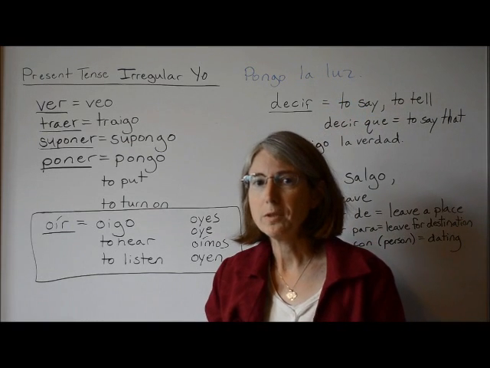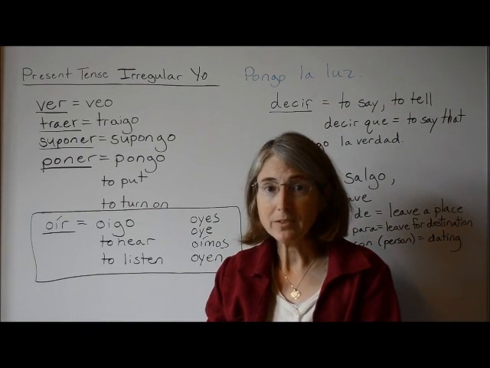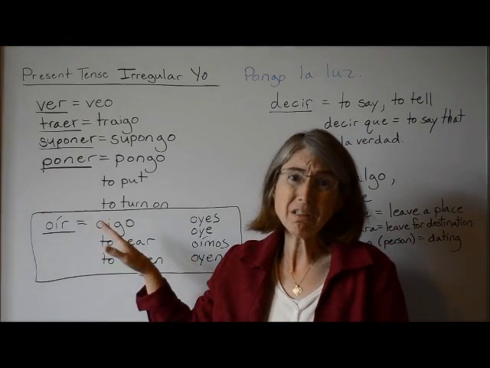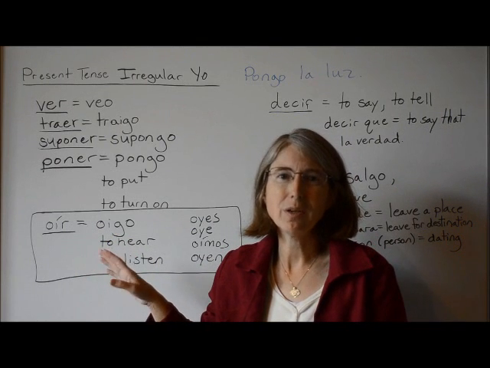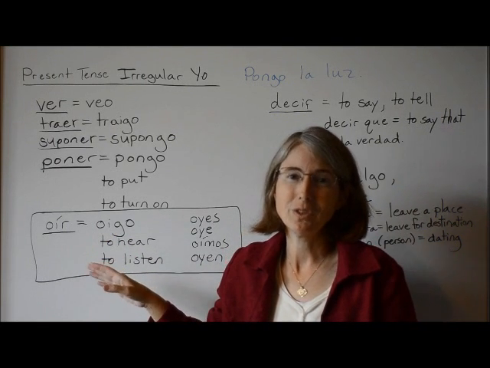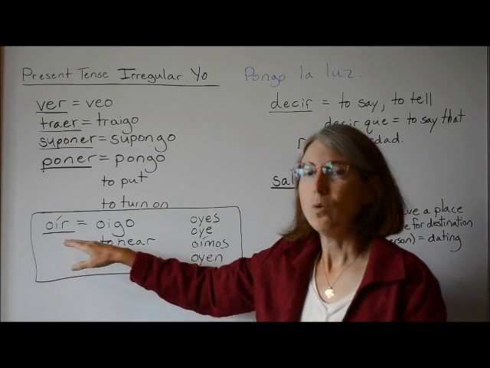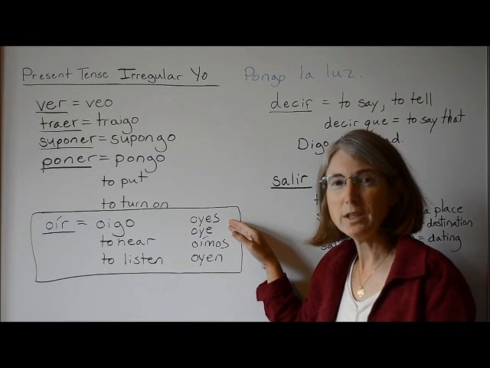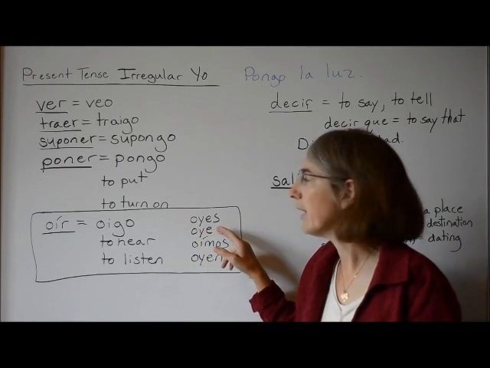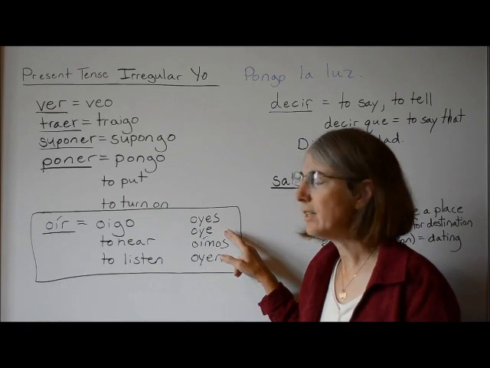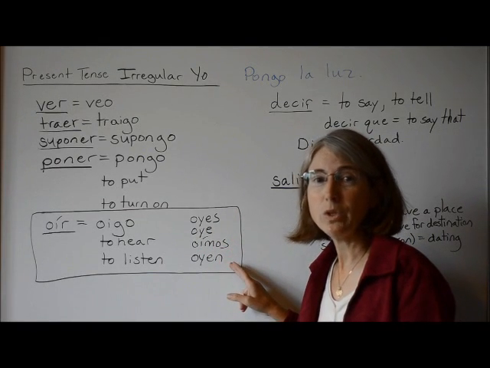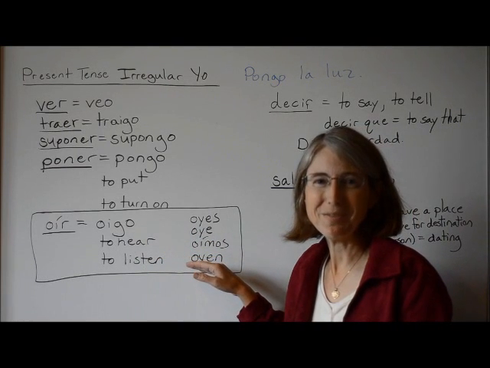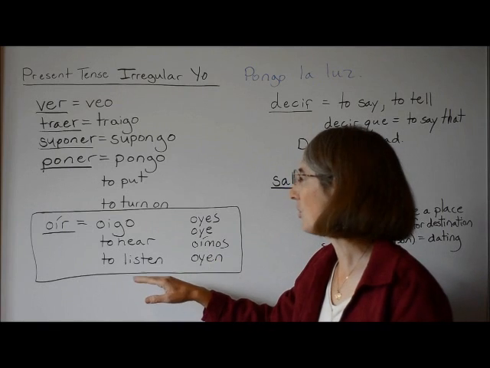Okay, pongo la luz. Another verb that has an irregular yo form is oír. Not only does it have an irregular yo form, it also has irregular other forms. So for oír, we have oigo for the yo form, and then the other forms are oyes, we have a spelling change, the I changes to a Y, so we have oyes, oye, oímos, oyen. So for oír, we really have to know that all the forms are different from the rules for IR verbs.